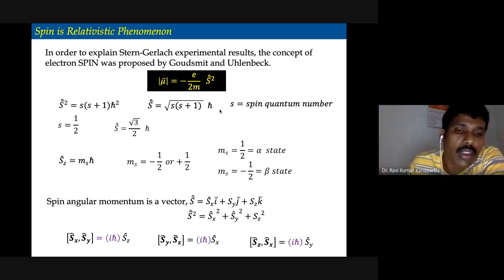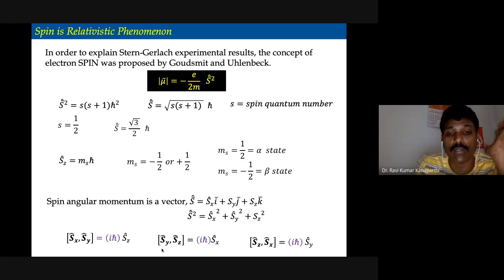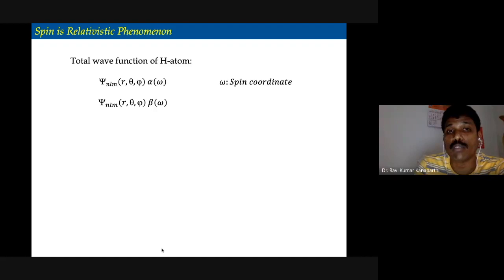Like the orbital angular momentum commutation rules, we can also prove these rules for spin angular momentum. Sx and Sy do not commute, and similarly for Sy and Sz, and Sz and Sx. None of the components commute with each other, but S squared and one of the components, Sz, will commute.